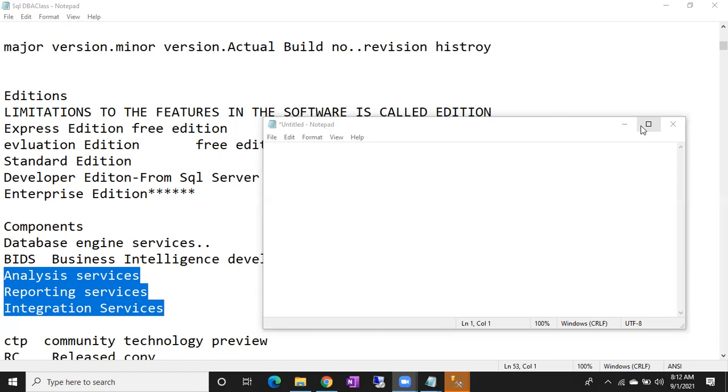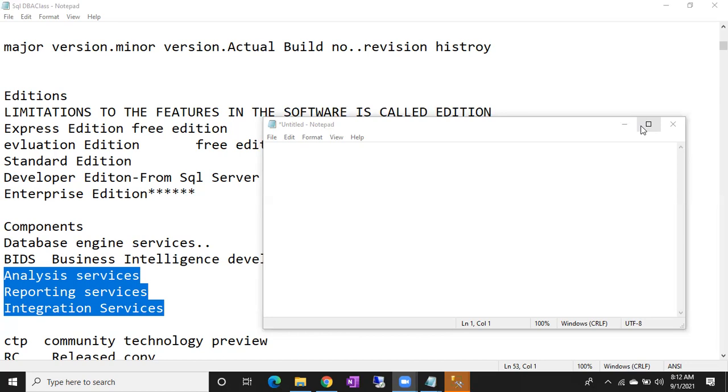Enterprise Edition you can use on the production environment. Enterprise Edition you can use on non-prod also. Why? Because they are getting more money, right? They won't stop you. You can use Enterprise Edition in the stage environment, in the dev environment, QA environment also. They won't stop you, they will encourage you.